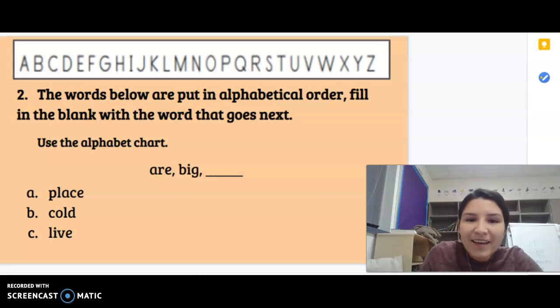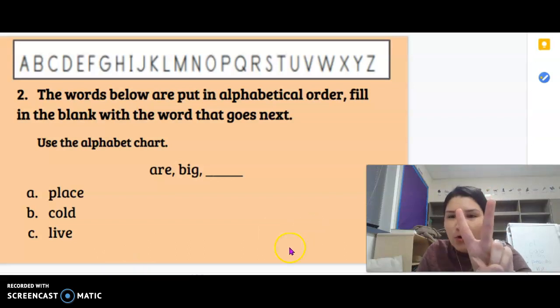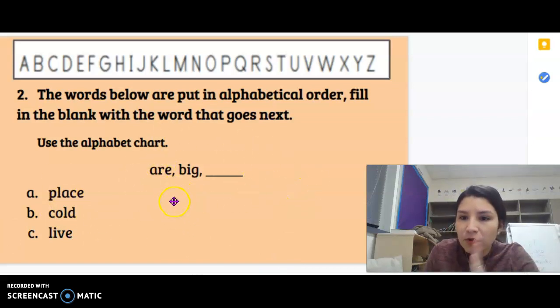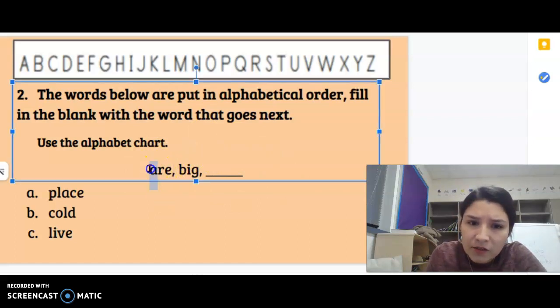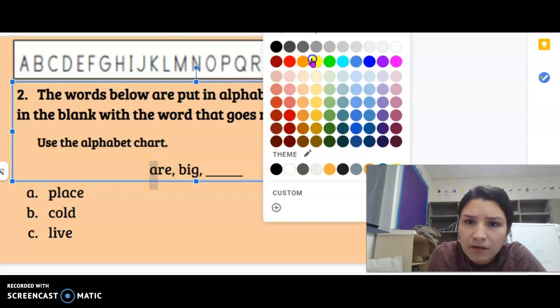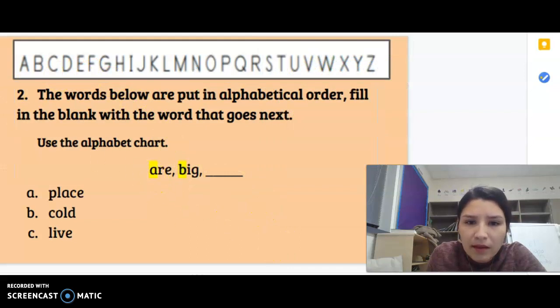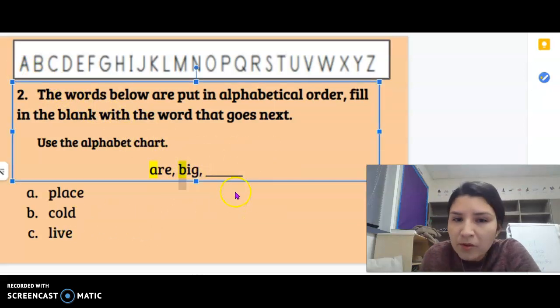All right. What do you think the answer is? B, cold, right? Okay, let's talk about this. So first, when we are looking at the alphabet and trying to put words in alphabetical order, we look at the beginning of each word. So this is R. Starts with an A. Then B, then what word would go next? Which is the best choice?